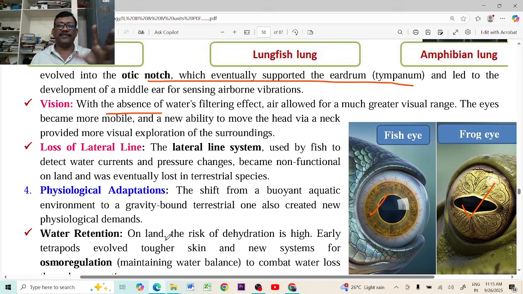The vision is not clear in the water, but it is very clear in the air. They can identify the prey, they can identify the enemy easily. The eyes can move in all directions, and the lateral line system is very well developed in the fishes to identify the vibrations surrounding them. Either it may be the sound produced by the prey, or the sound may be produced by the enemies. But now there is no use of the lateral line system while they are living on the land. That's why they lost the lateral line system.